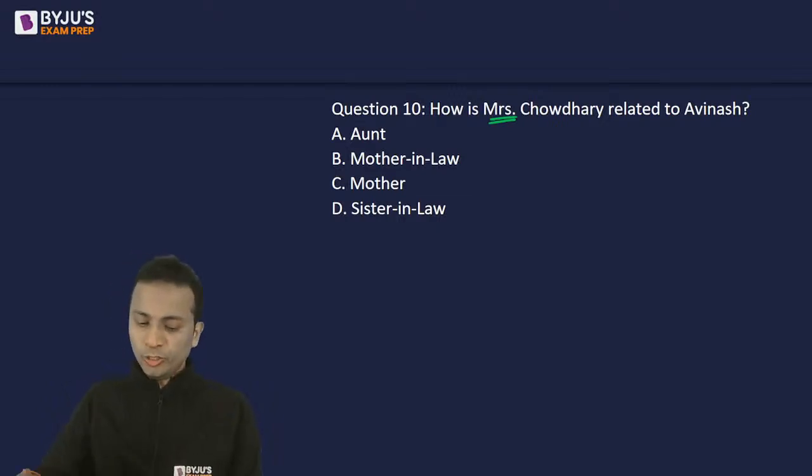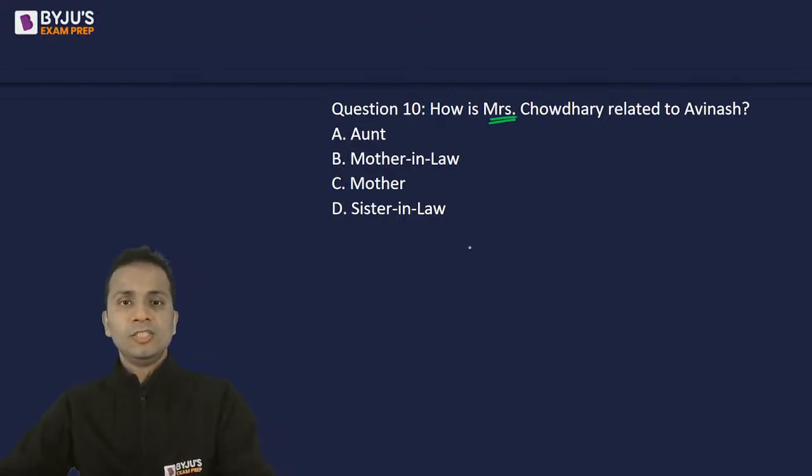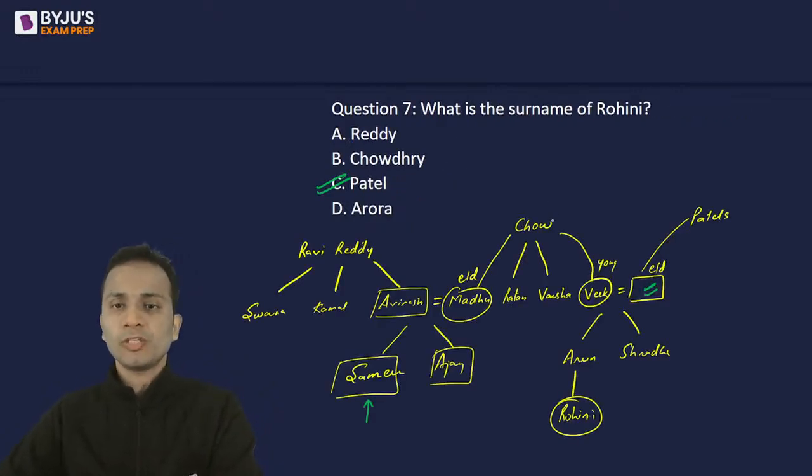Nice, nice, nice, good. चलें check करें. Let's go back. Now, Mrs. Chaudhary. So यहाँ पे हो जाएंगे Mr. Chaudhary and Mrs. Chaudhary. ठीक है? How they are related to Avinash.